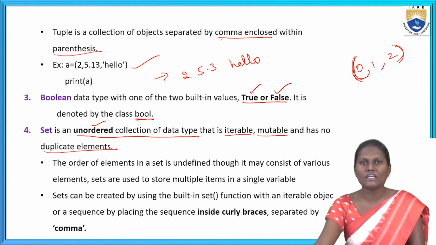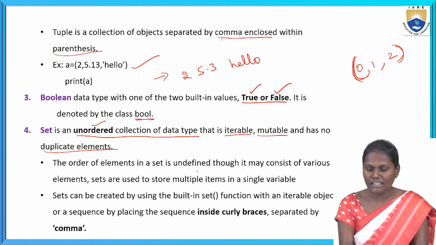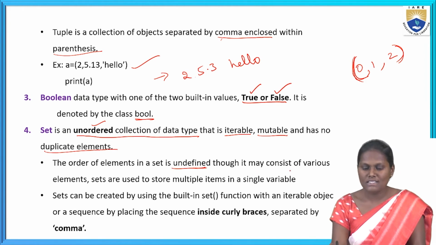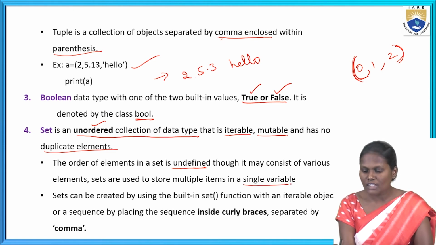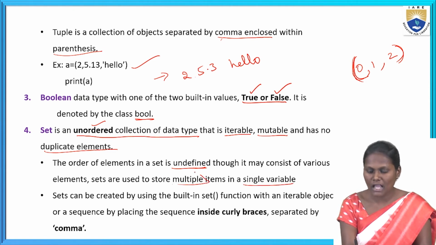In a set we cannot give any duplicate elements. The order of the elements in a set is undefined, though it may consist of various elements. Sets are used to store multiple items in a single variable.